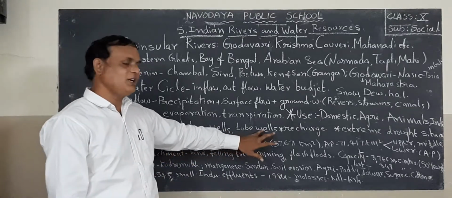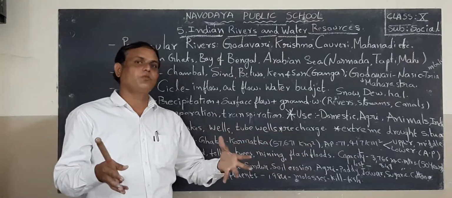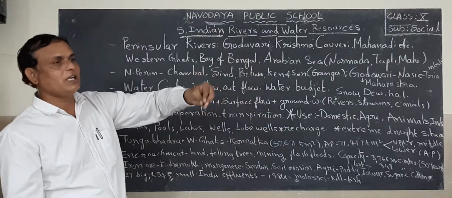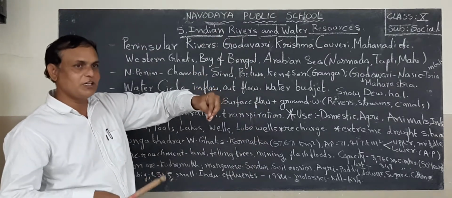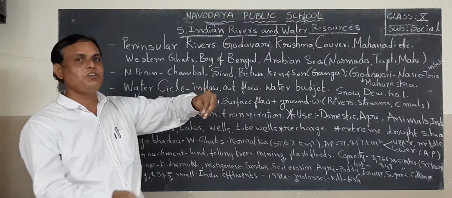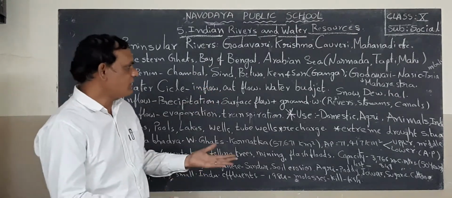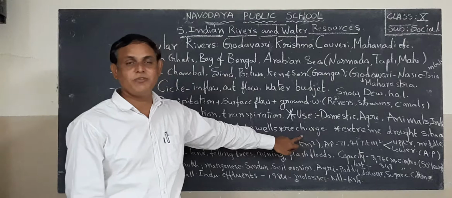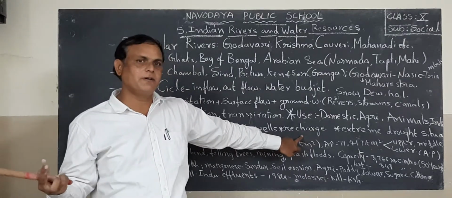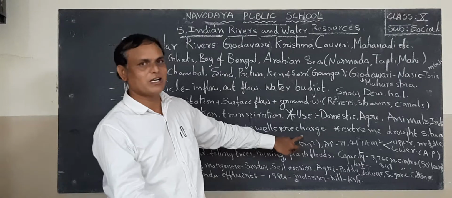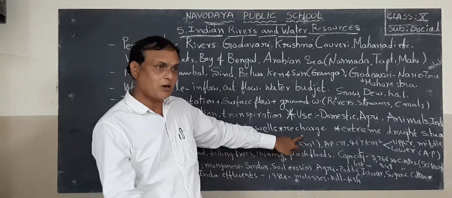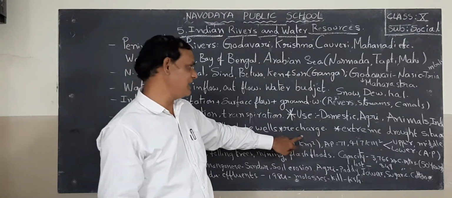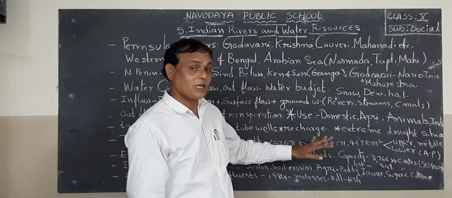But here the problem is we are not recharging water in a proper way. In the rainy season, the water is recharging, that means going into the interior layers of the ground. The water is stored between the rocks. That is called recharge. But recently we are extracting more water through the tube wells, but we are not recharging the groundwater. That is why the groundwater level has fallen dangerously. That is the main cause.